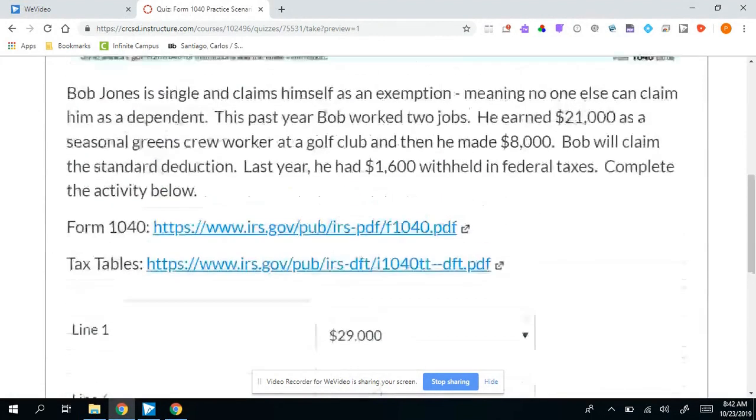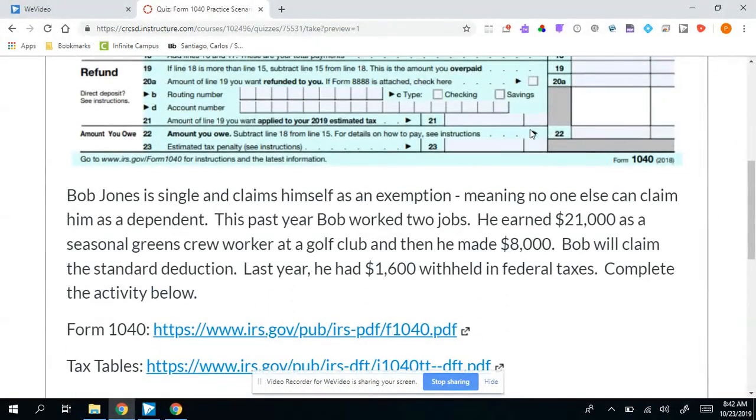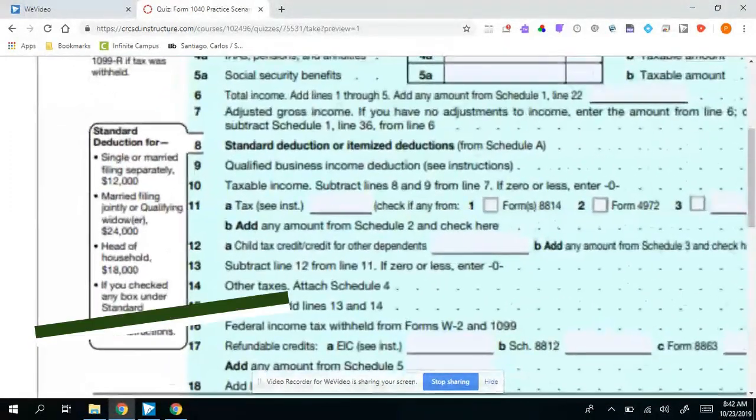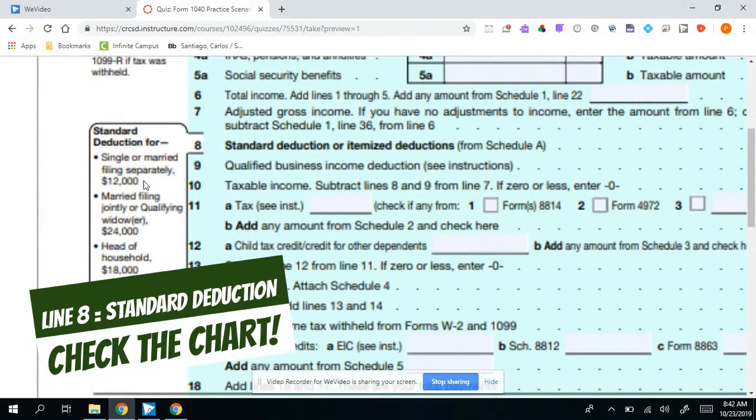And then line 8 is where we're going to pay attention to his filing status. So he is single and he is going to claim the standard deduction. And that's when we go to the chart on line 8. He's single, so we're going to put $12,000 on that line. In a different scenario, I think I have a couple that is married and filing jointly, so they're going to be $24,000.